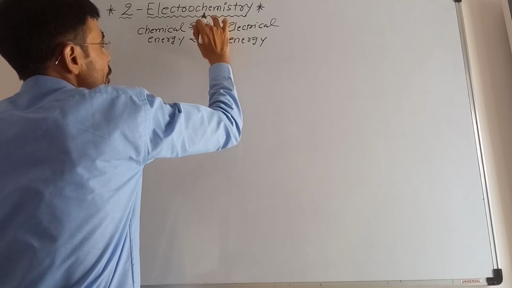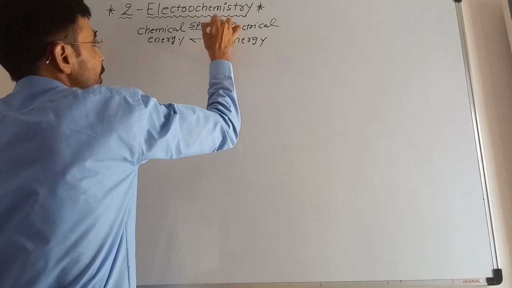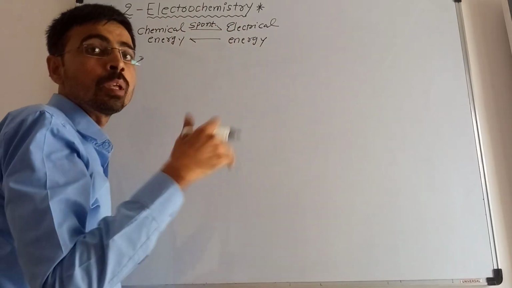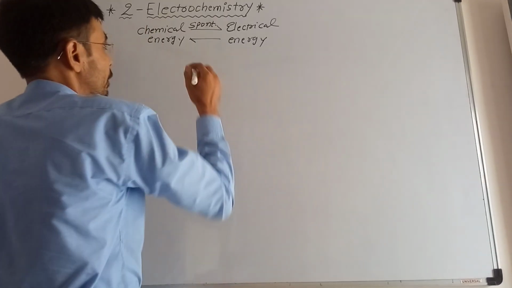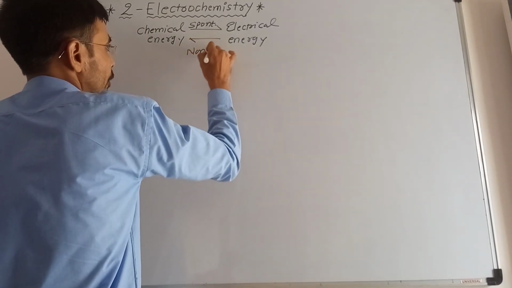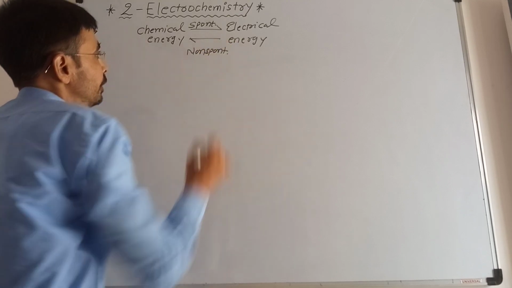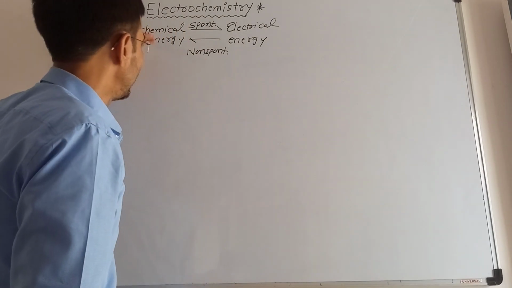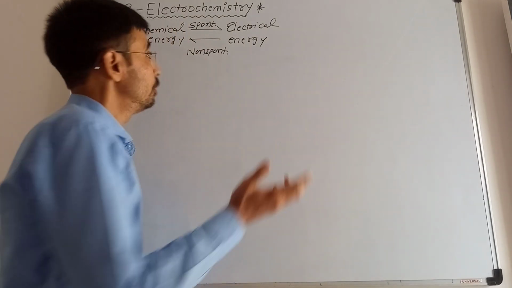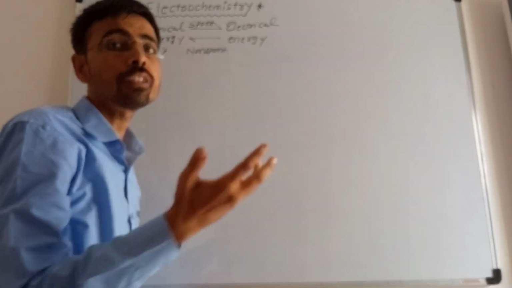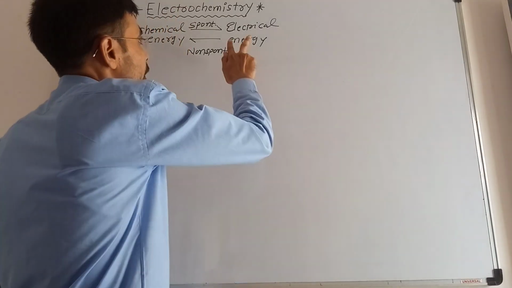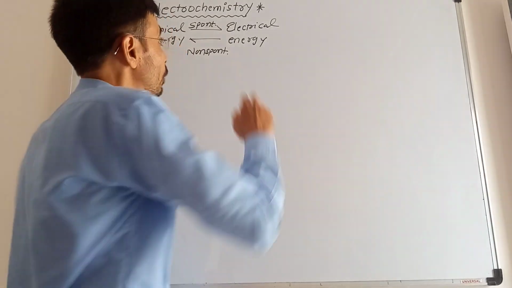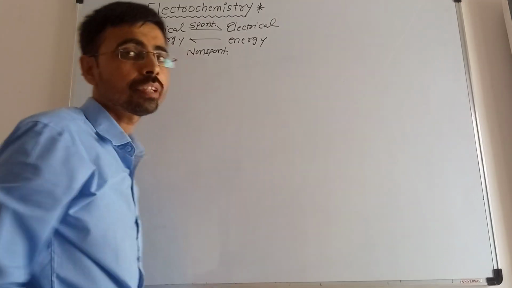The spontaneous reaction stands for the chemical reaction taking place on its own, whereas if you want to convert electrical energy into chemical energy, meaning whenever you need to have the chemical reaction, then it is a non-spontaneous reaction, right? This we will discuss in the upcoming topics, in which you have cells and batteries, in which, as we know, by the chemical reaction you can have the electrical current, whereas in the electrochemical cell, in the 10th standard you have also studied the refining of the metals. In that, the electrical energy will transform into the chemical energy.